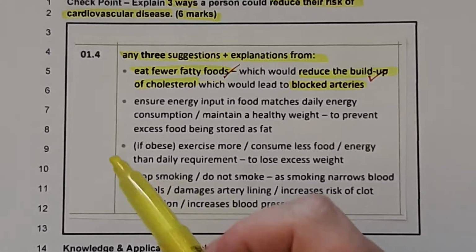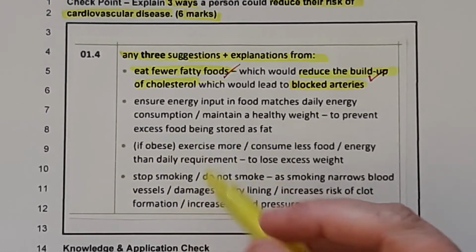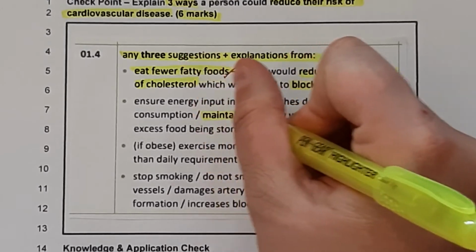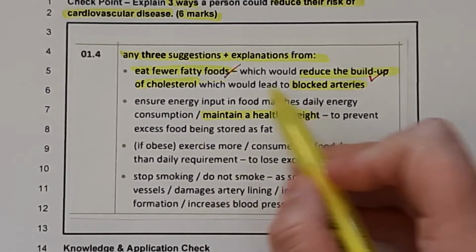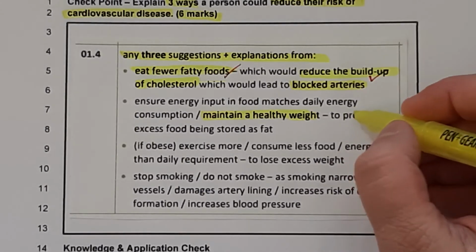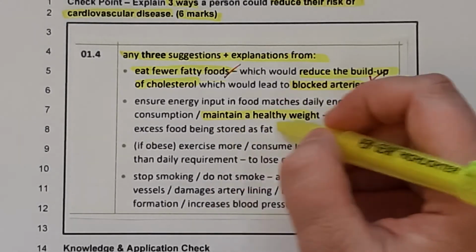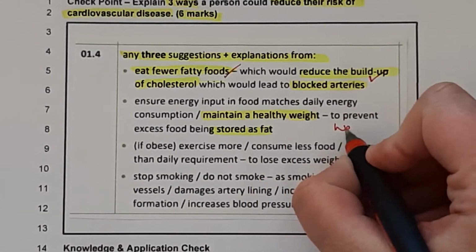Okay, so the next point is to ensure your energy input in food matches your daily energy consumption. What they're really asking you to do is say, make sure you maintain a healthy weight. So you could have said, stay active, essentially anything around keeping your lifestyle around maintaining a healthy weight. And the idea here is you want the explanation to stop you storing fat. You don't want to be storing fat. Okay, so to ensure that fat is not stored. So that is preventing weight gain.